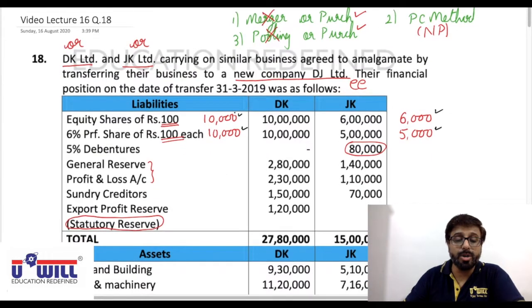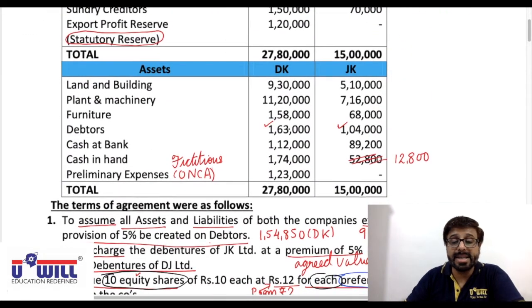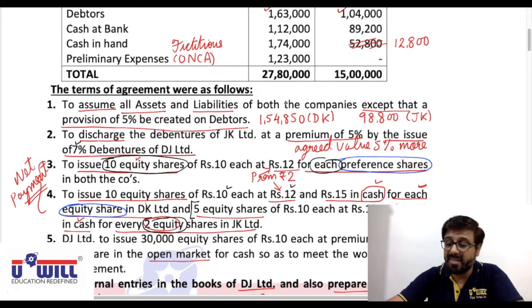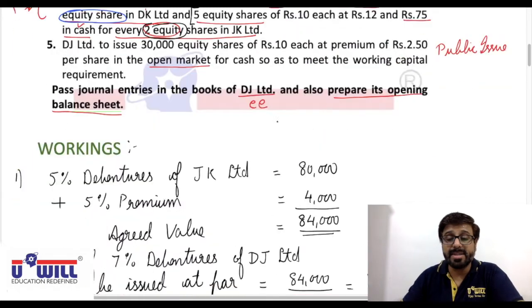Then after furniture, what do we have? Debtors. But the debtors' agreed value is given: 1,54,850 plus 98,800. That is 2,53,650.